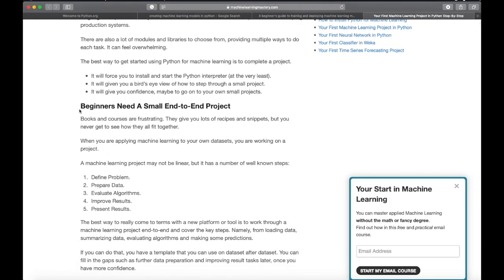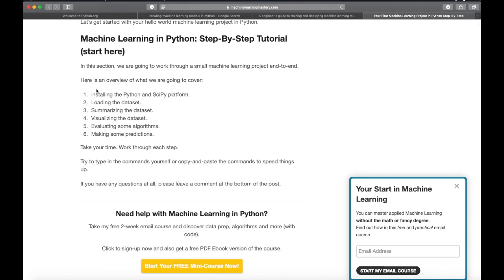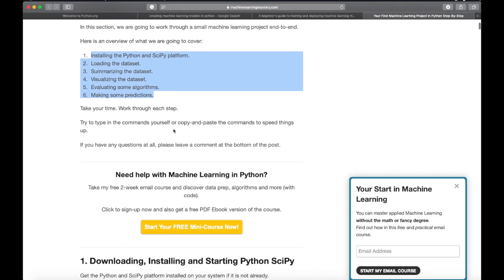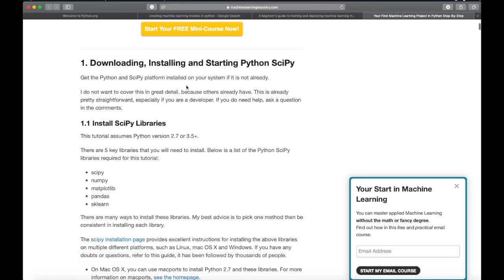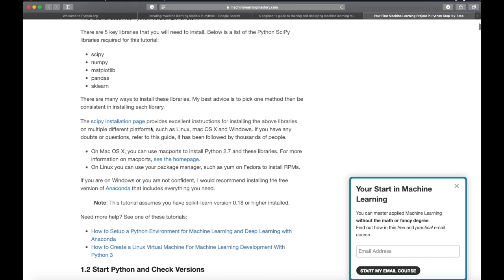So beginners need a small end-to-end project. That's correct. We just want to do a small project in machine learning: installing Python, loading the dataset, summarizing the dataset, visualizing the dataset, evaluating some algorithms, and making some predictions. So that's what we're going to do, and let's do it. So install SciPy and other libraries.